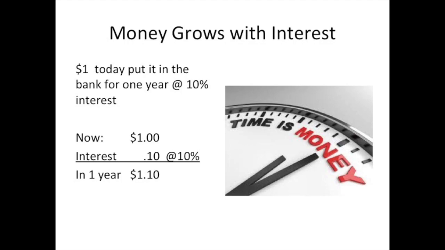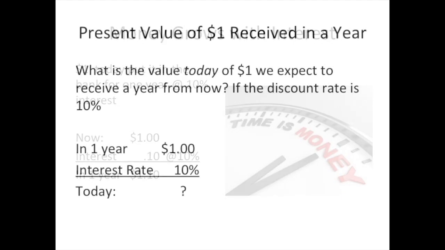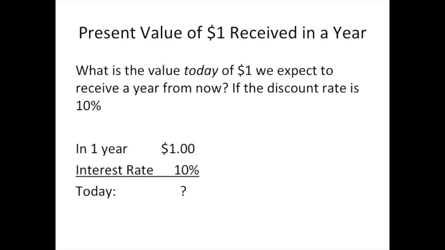Well, it's going to be worth $1.10, right? You'll still have the same dollar, but you also have 10 cents of interest that you collected for that time. So if you can take a dollar today and make it be worth $1.10 in a year, then if you were offered the opportunity to get a dollar a year from now, you'd have to discount that to see what it would be worth in today's dollars, right?